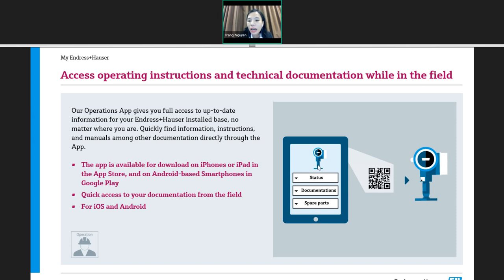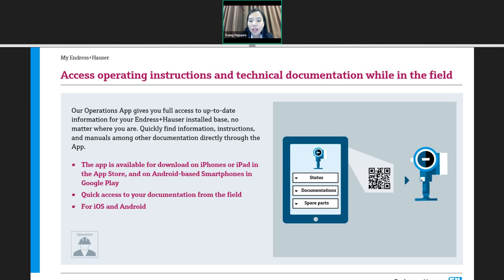The second one, you can find the status of the product, whether it's still available or it's already phased out. And if phased out, until when the spare parts will continue to be in production. The next one, you can find the documentation of the product in front of you. The documentation can be the technical information, the approval certificate, the operation manual or even the calibration certificate, if any.